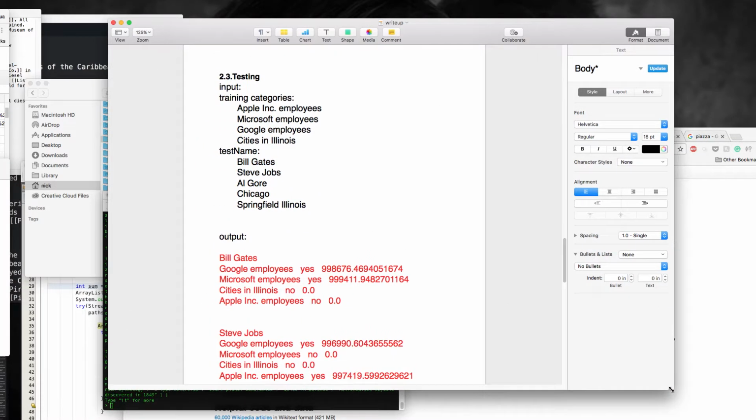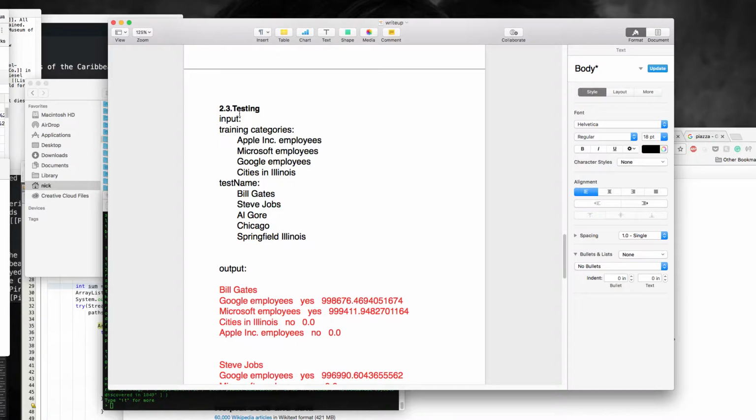Okay, here is the testing. The input is the training categories. The categories I'm going to train are Apple employees, Microsoft employees and Google employees. Another is cities in Illinois. The test names are Bill Gates, Steve Jobs, Eric Schmidt, and Chicago and Springfield, Illinois.